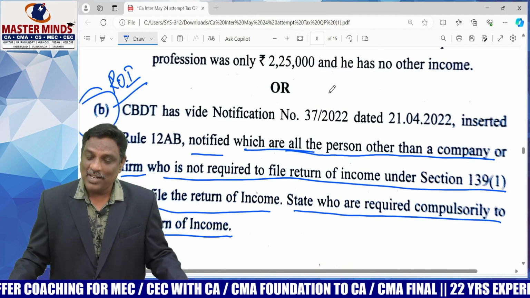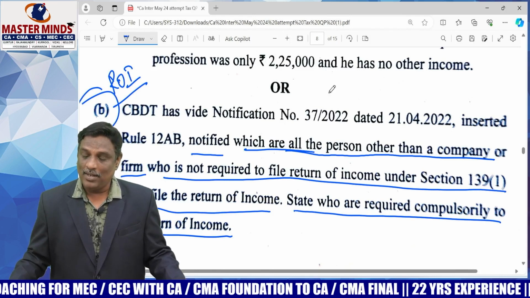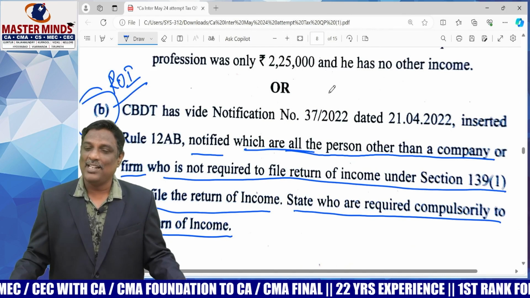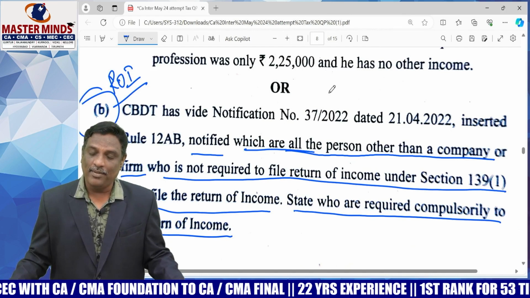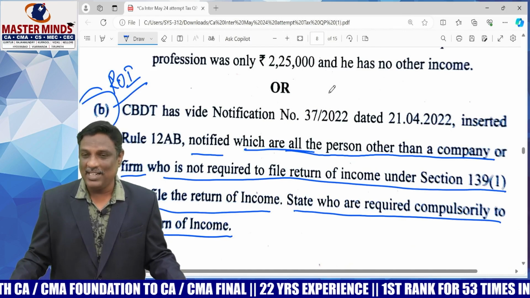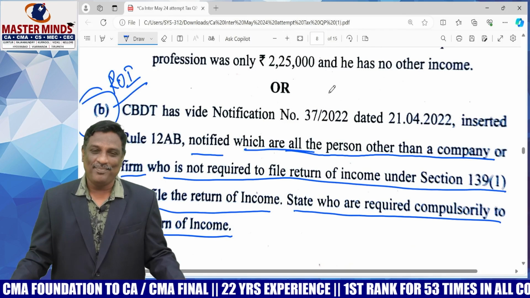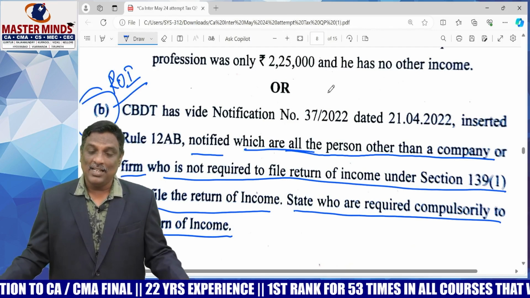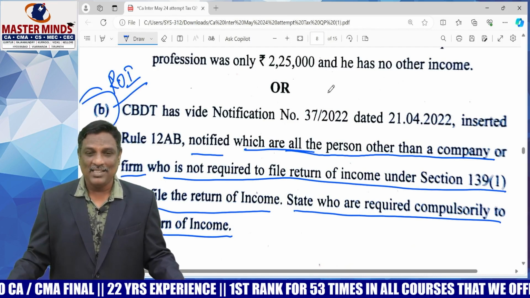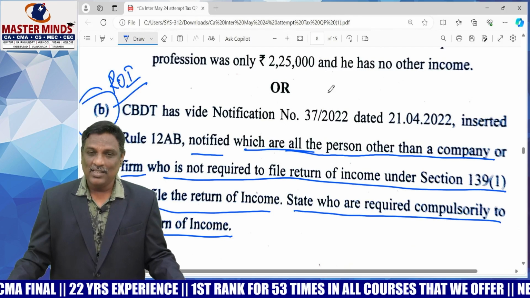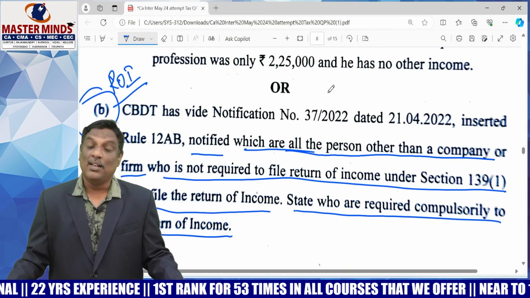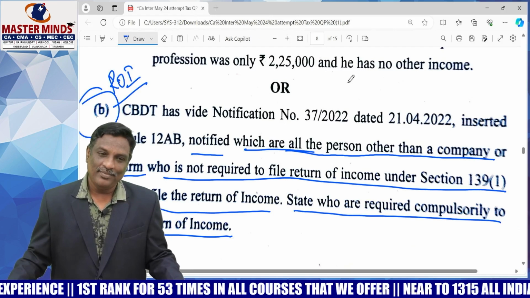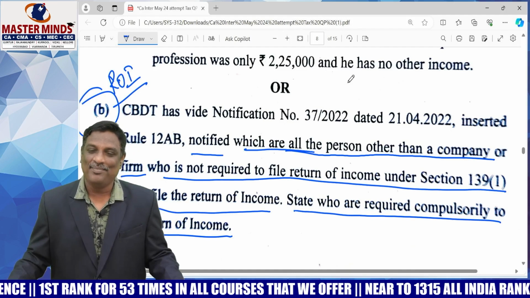Status must be ROR, and a person having a beneficial ownership or beneficiary interest in any asset located outside India, or signing authority of an account located outside India, is required to file return of income. And some other cases are there: electricity bill case, foreign tour expenditure case, and deposit in a bank account case. So there are a lot of cases in which the assessee is required to file return of income mandatorily, even if he is not having any income.